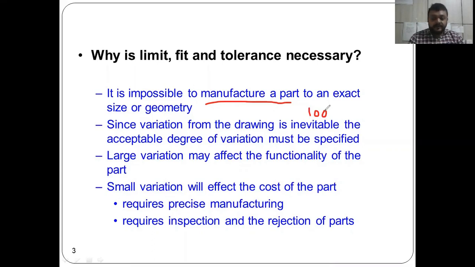So to accommodate that kind of variation, we have to apply allowances or tolerances, and during the assembly, we are proposing different kinds of fits and limits, so that variation can be effectively optimized in terms of cost, precise manufacturing can be implemented very easily, and rejection or acceptance of the parts can be done in the most effective manner possible. So this is why we have to study these things.